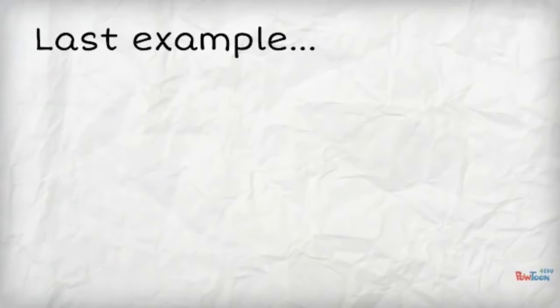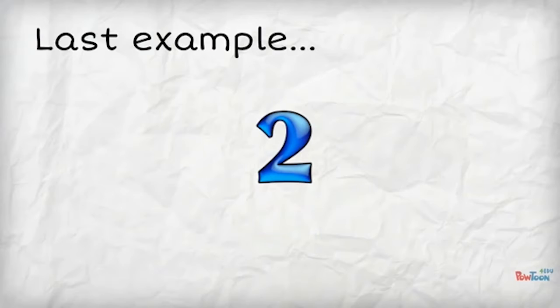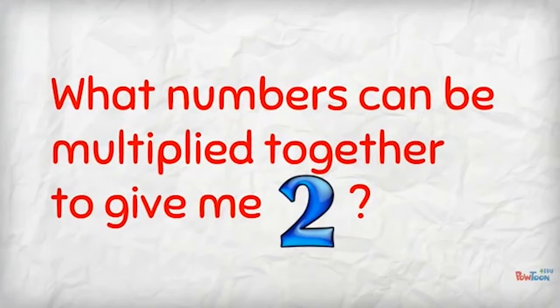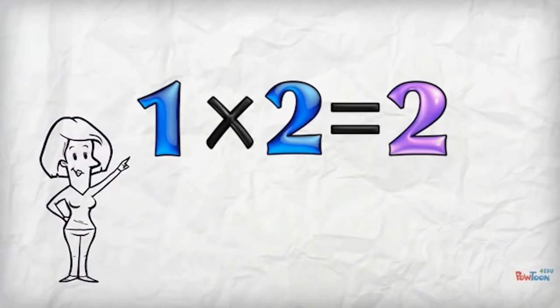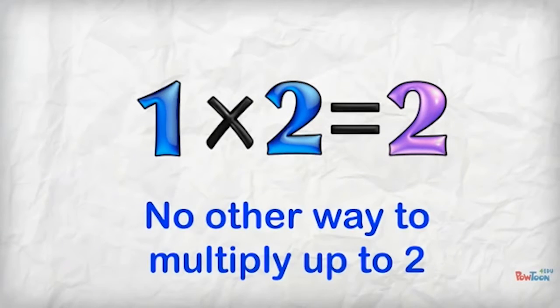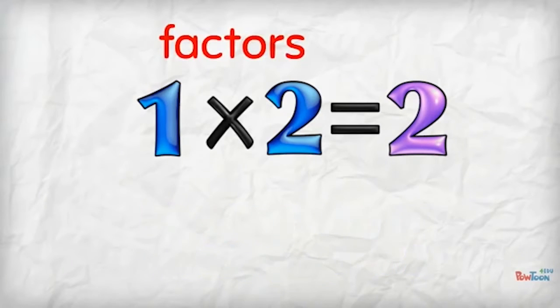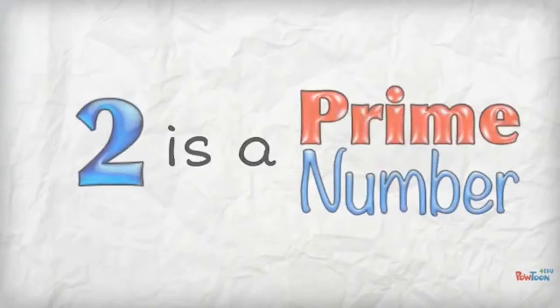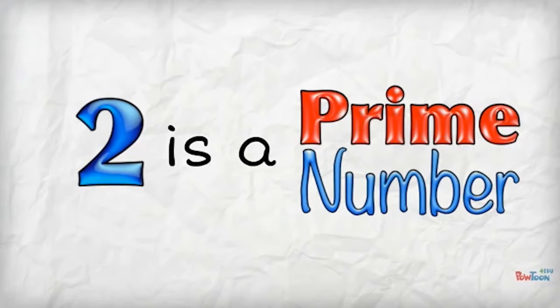My last example is a very special number, 2, the first even number. Is it prime or composite? Say to yourself, what numbers can be multiplied together to give me 2? 1 times 2 is 2, or 2 times 1 is 2. There is no other way to multiply up to 2. 2 has 2 factors, 1 and 2 itself. So that means 2 is a prime number.